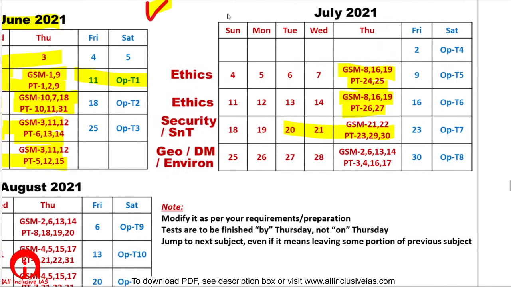Now when I have given these deadlines, suppose the security, science and tech deadline is of June 22nd. So this does not mean that on Thursday itself he is going to attempt all these tests. What I mean to say is that from 16th to 22nd, continuously he will study these things, and he may do these tests any day. On 16th itself, he may complete test number 23 of prelims. Point is, by this date, he should have completed these tests.